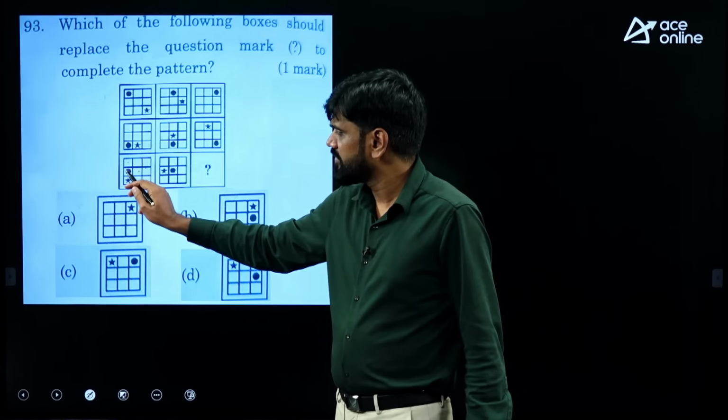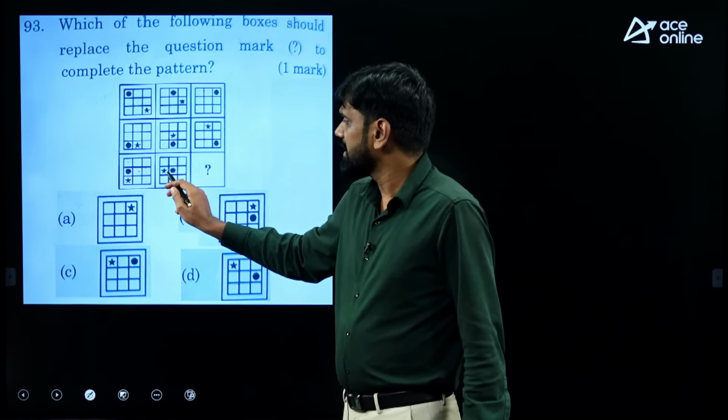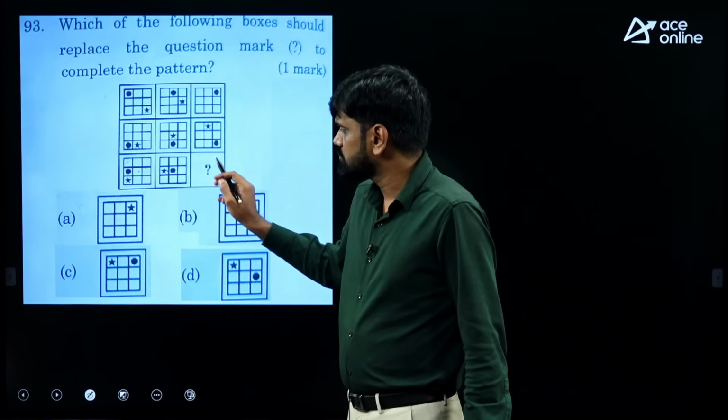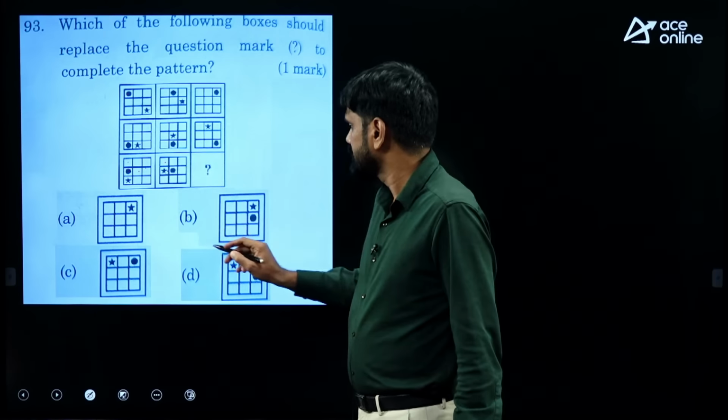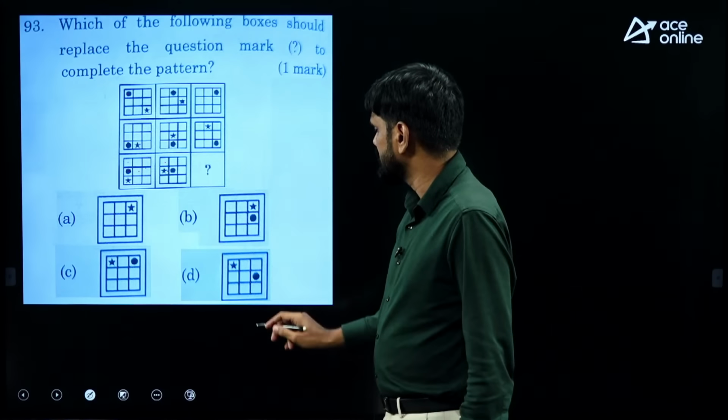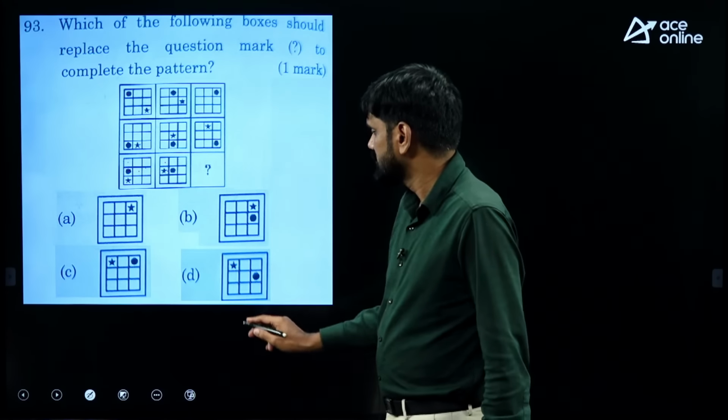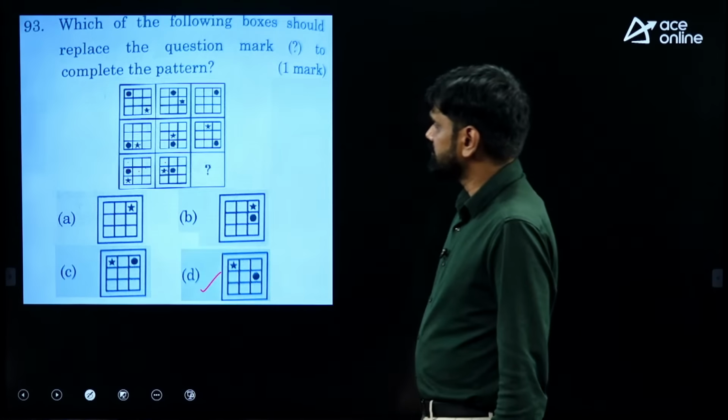It is moving by one place, it is moving up, it is moving towards right. Again it has to move up, it has to move right. So that will come out to be what? Star will go there, star will go there, and dot will come here. Star will be there, dot will be here. That should be option D for us.